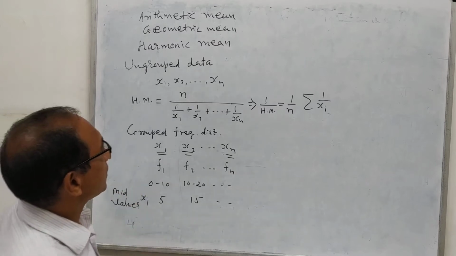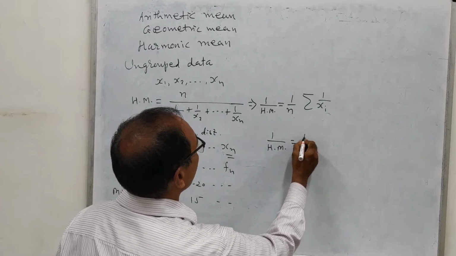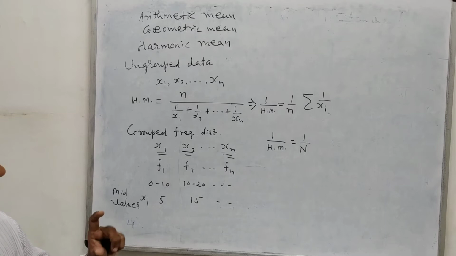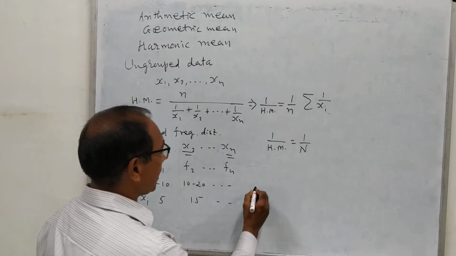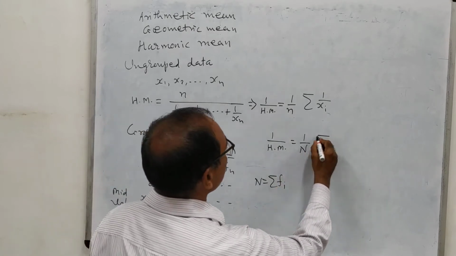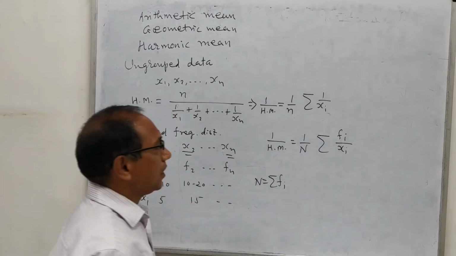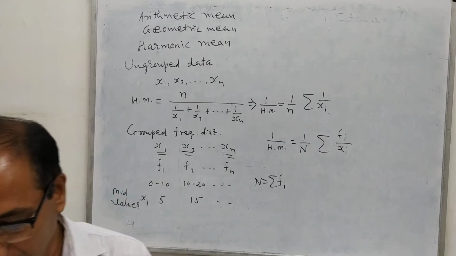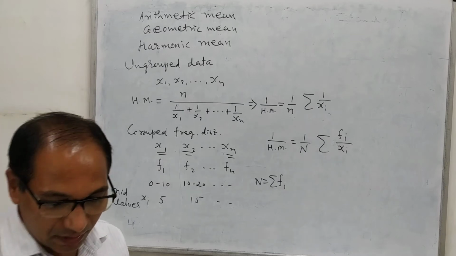So in this case, the harmonic mean we can find as 1 upon HM equals 1 upon capital N. You must know that capital N we always use for frequency distribution. That means capital N equals sigma fi, the total frequency, times sigma fi upon xi. That means divide f1 by x1, divide f2 by x2, divide f3 by x3, and so on, and then find the values. For example, let us see.